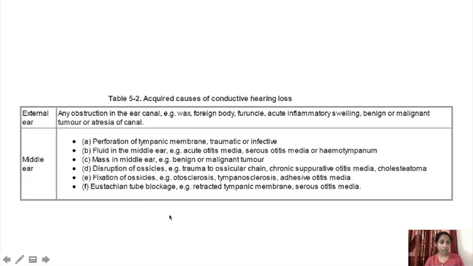So in the middle ear, there will be perforation of the tympanic membrane, or fluid is filled in the middle ear, or a mass is there in the middle ear, or there is disruption of the ossicles, the ear bones, or the ossicles got fixed, or the eustachian tube is blocked. At that time, we will get conductive hearing loss. So these are the etiology for conductive hearing loss. So congenital reasons are there and acquired reasons are there.